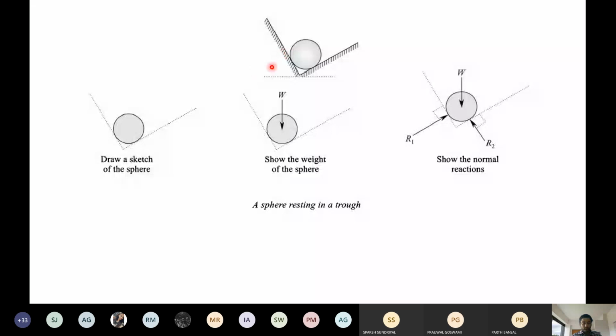You can see here, this is a sphere here, on an inclined surface, but the reaction will always act at 90° to the surface, 90° here and 90° here. So see here, R1, R2, 90° to the surface. So we will extend it here and we will extend it here. When we are going to discuss the numericals, I will explain everything in detail. Just right now, you should know how to make the FBD of the different spheres.